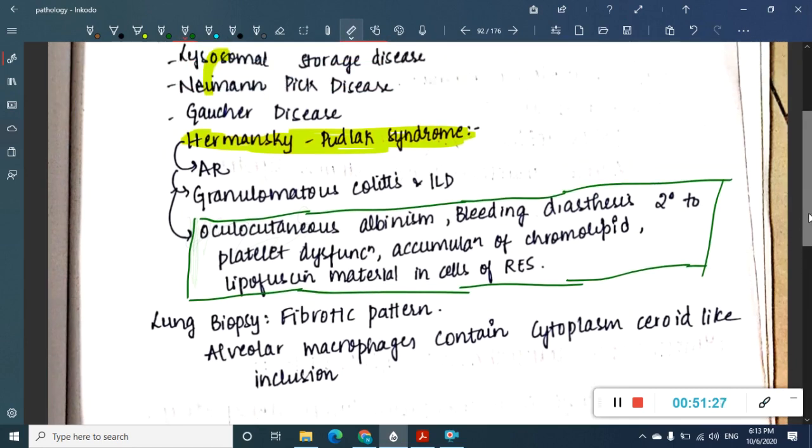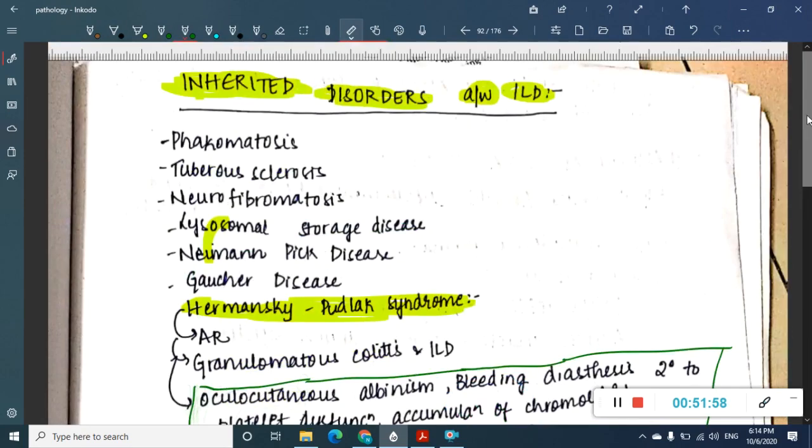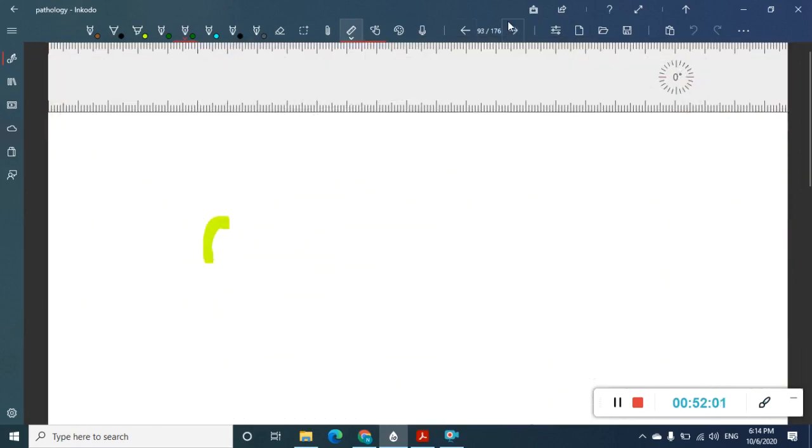In a lung biopsy you see a fibrotic pattern, and the characteristic feature is the presence of alveolar macrophages with spheroid-like inclusions. I will even draw this diagram, just a minute. So this is the macrophage. If you see, this macrophage has inclusions which are spheroid-like, something like this. So this is about the inherited disorders of interstitial disease.